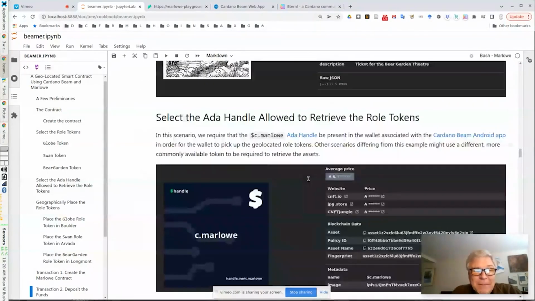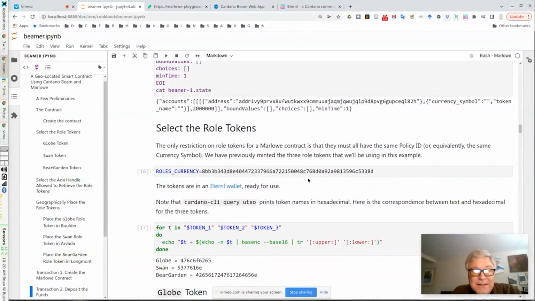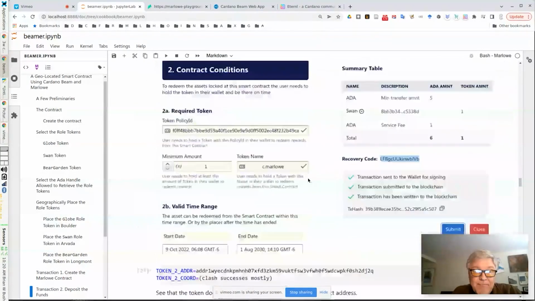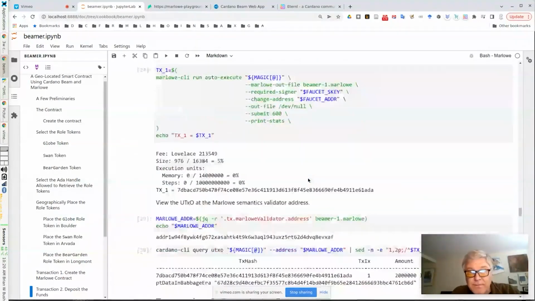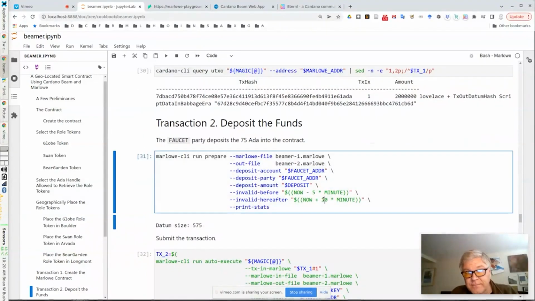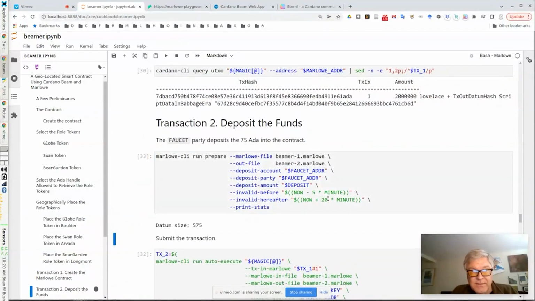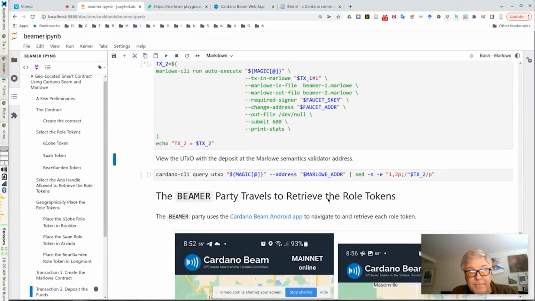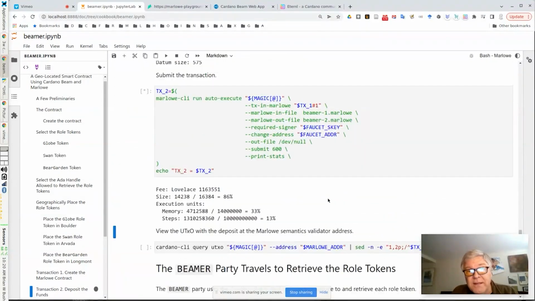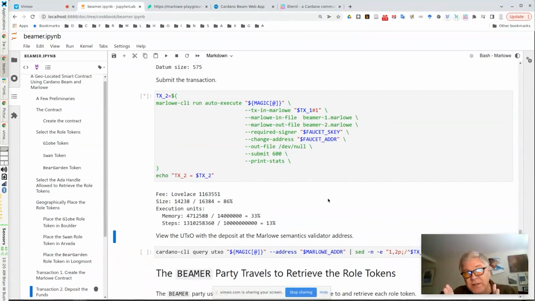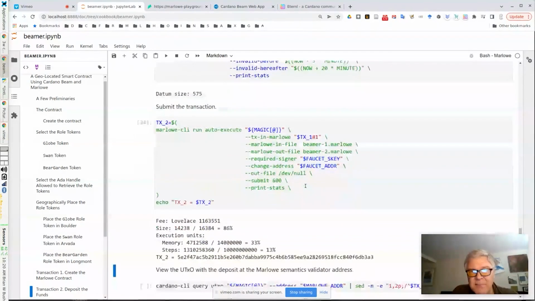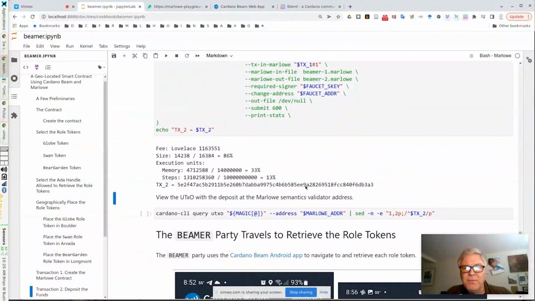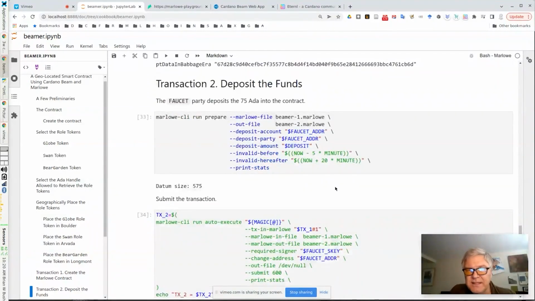So we will give it a more generous time range, I guess. Let's do that. Let's see if this works. There we go. So I had given it a validity range that was only about 10 minutes, and I was talking too much, so we were out of that range. So I just updated it to 20 minutes, and then it ran the transaction. So you always have to be careful with these time ranges.